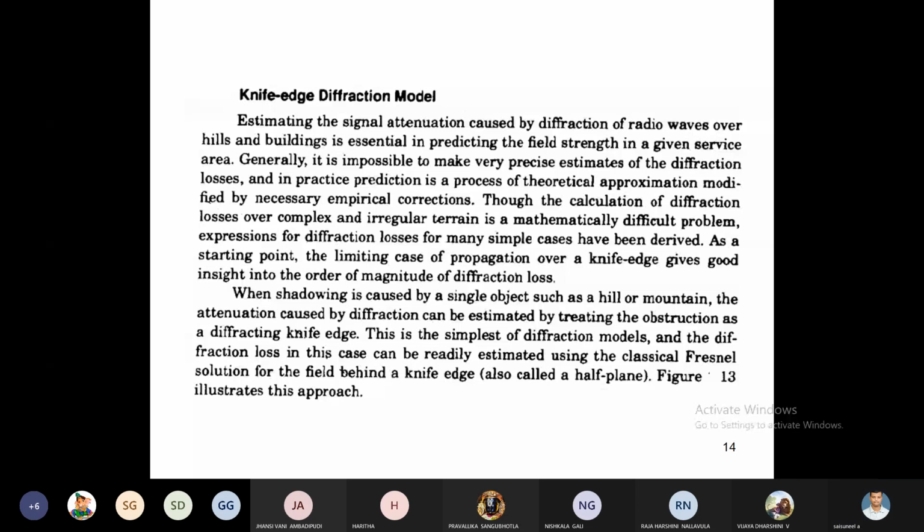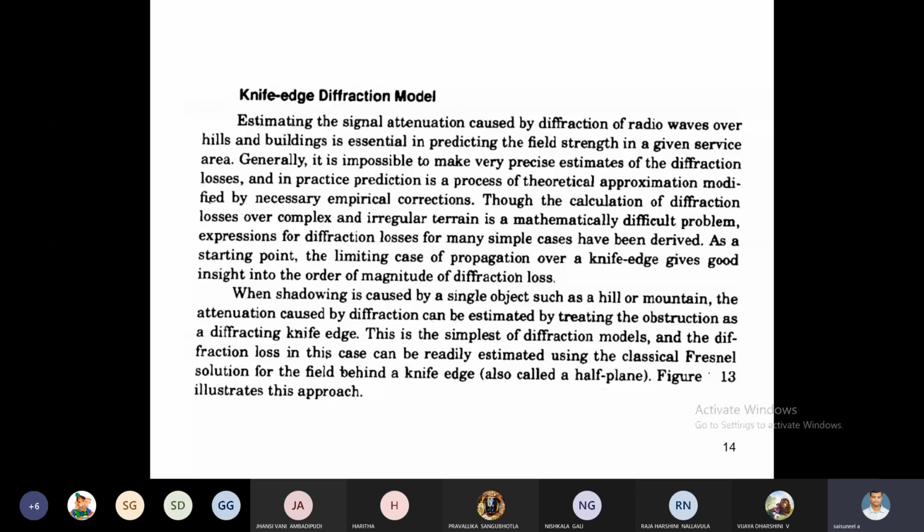This is the diffraction geometry. All of us know, I explain what is meant by diffraction. The diffraction principle is explained by Huygens principle. Here, see this one, the ground is not flat. It is an irregular structure. This is the height of the transmitter, height of the receiver, and obstacle height. Here D1 is the distance between the transmitter and obstacle, and D2 is the distance between obstacle and receiver. This is a knife edge obstruction in between the transmitter and receiver.